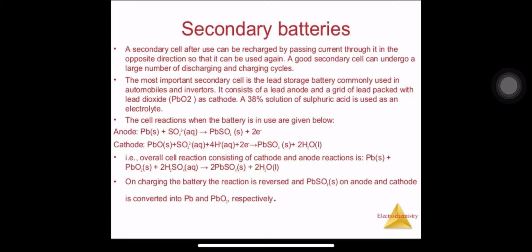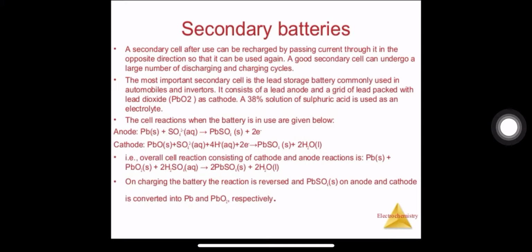Initially, chemical energy is converted into electrical energy. Once it is discharged and we are charging it, it follows the reverse reaction, that is, electrical energy is converted into chemical energy. During that recharging process, it behaves as an electrolytic cell. The electrical energy, that is the current we provide from outside, is converted again into chemical energy. So this is the description about that.